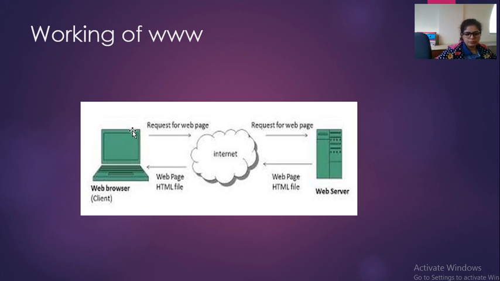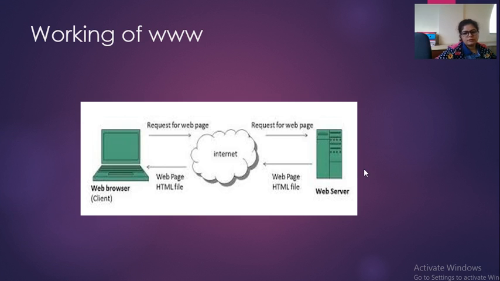We have to type whatever we want to search in Google Chrome. After pressing enter, it will transfer your request to the web server. So your message transfers from the client side to the web server. This is the request to the web server.